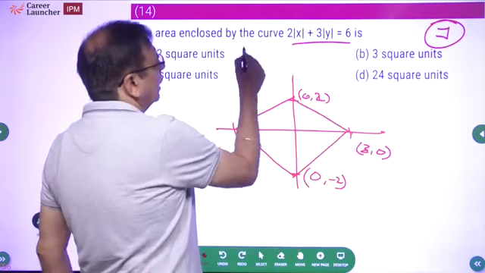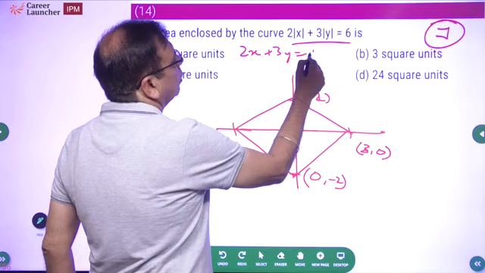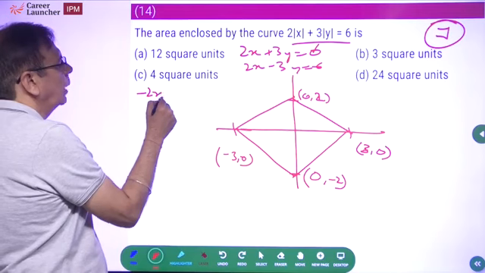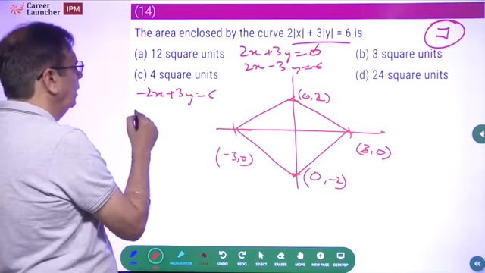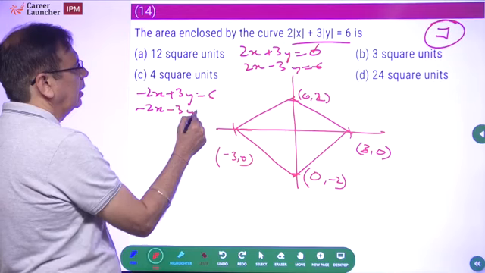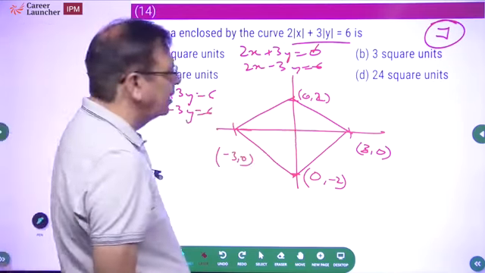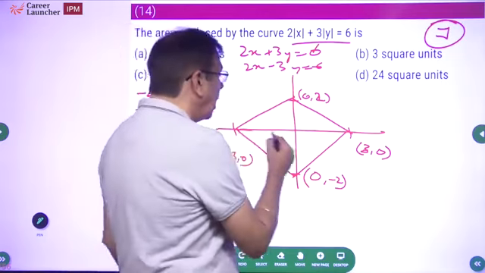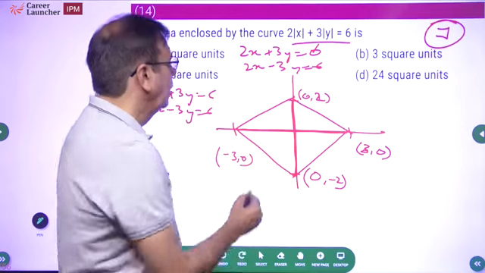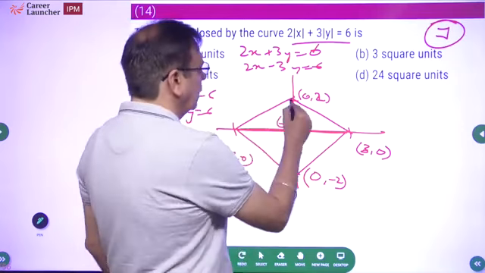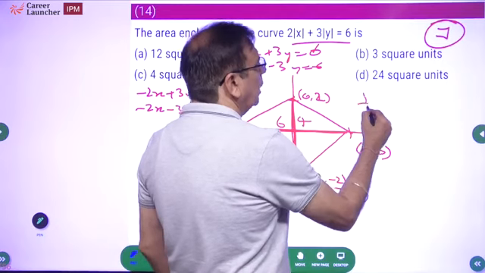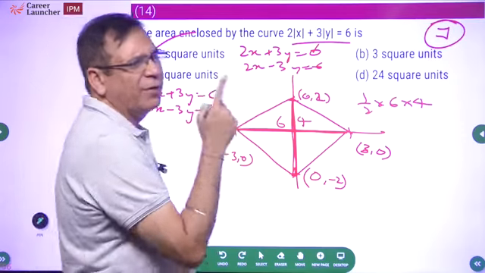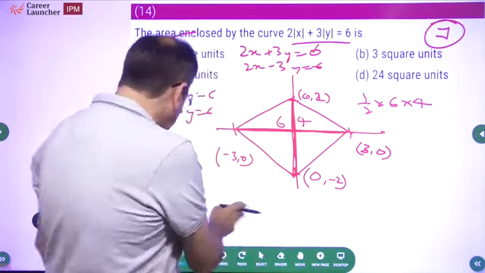This is the figure because the equation is 2x plus 3y equal to 6. Another will be 2x minus 3y equal to 6. Another will be minus 2x plus 3y equal to 6 and minus 2x minus 3y equal to 6. These are 4 straight line equations. बन गया ना? ये क्या है? This figure is called a rhombus. Rhombus का area क्या होता है? Half the product of the diagonals. This diagonal is 6 and this is 4. So my answer is going to be half into 6 into 4. The answer will be 12. Simple जुगाड़, फिगर बनाओ, दिख जाएगा, आंसर मार्क करो, आगे जाओ.